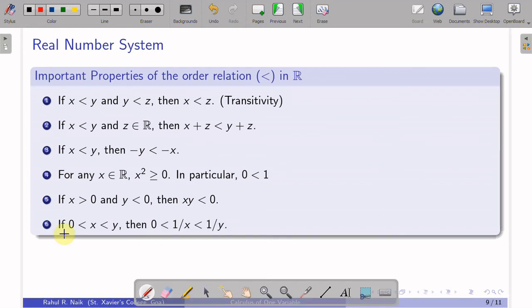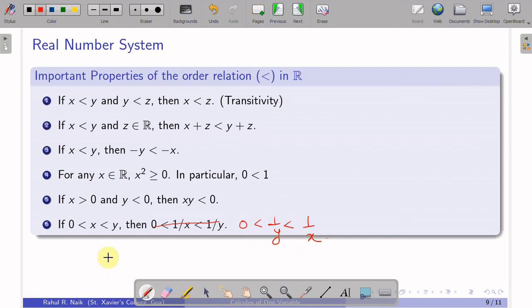The last property we have is that whenever 0 is less than x less than y, then 0 is less than 1 by y, less than 1 by x.